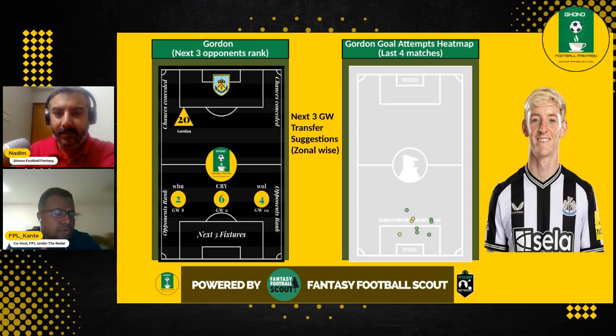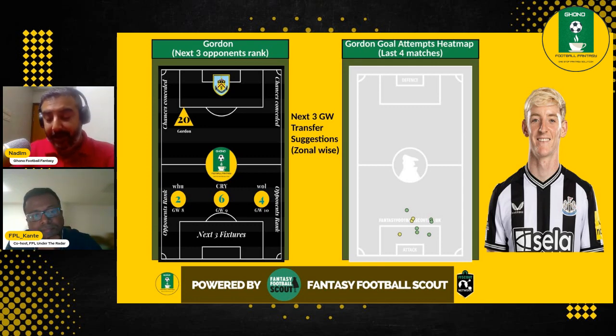So I wouldn't say he's quite under the radar anymore after his last week's performance. A lot of people are looking at him now. Again, because if we go back to our other point, that if you want to fit in Salah, Son, and Haaland in the same team, and with the Trippier maybe, Gordon is a great enabler. I think he's 5.5 million, if I'm not wrong. So great price. Yeah. But don't be swayed by his price. At 5.5 million, he is a great value for that price.